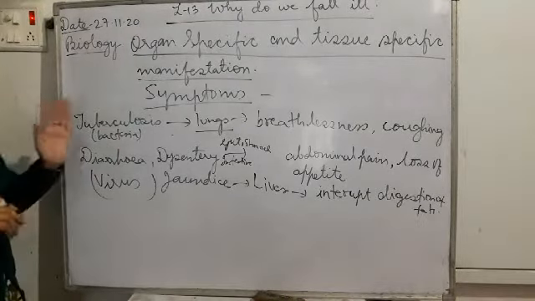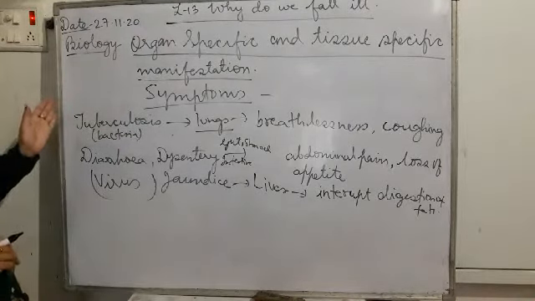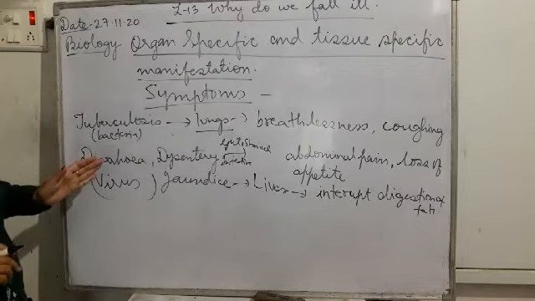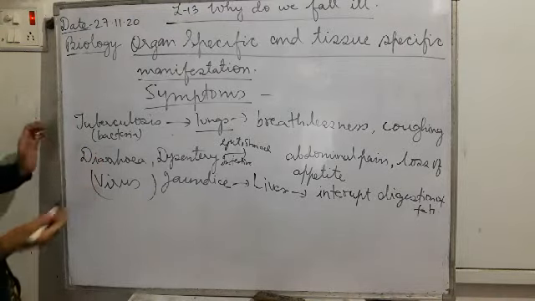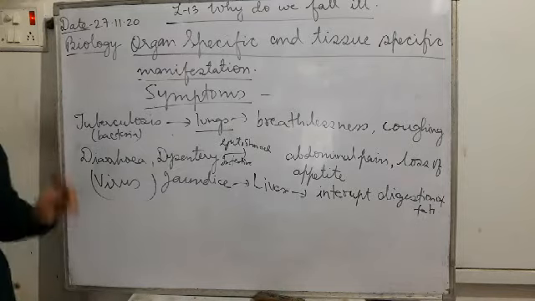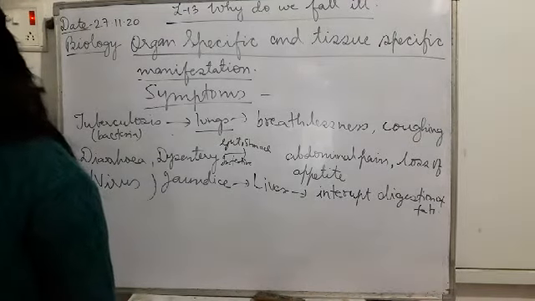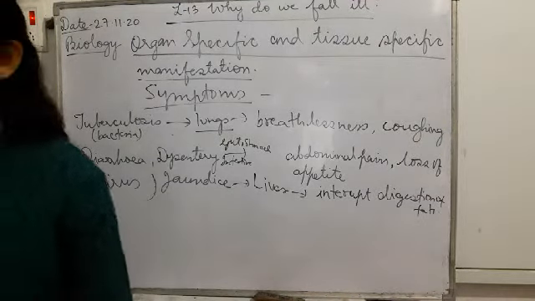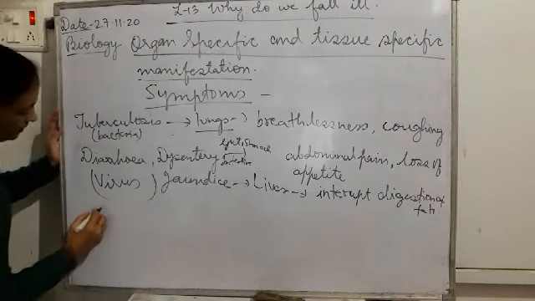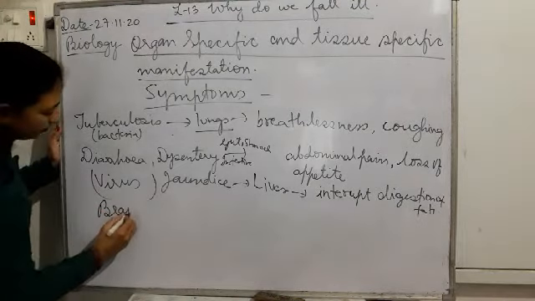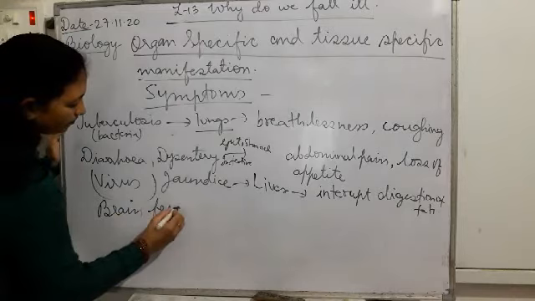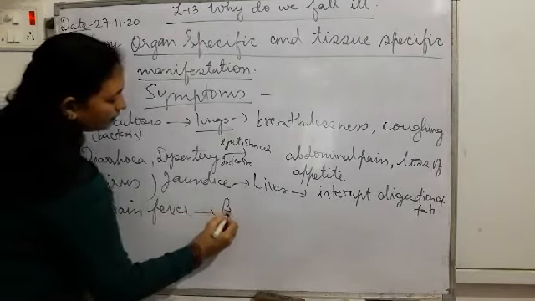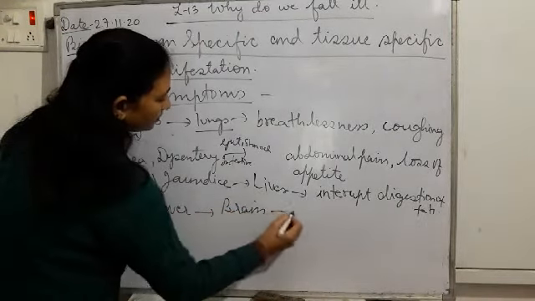So in case of tuberculosis we have seen, in case of diarrhea and dysentery we have seen, and then when brain fever takes place, when something is affecting the brain, what will happen? What will be the symptoms?